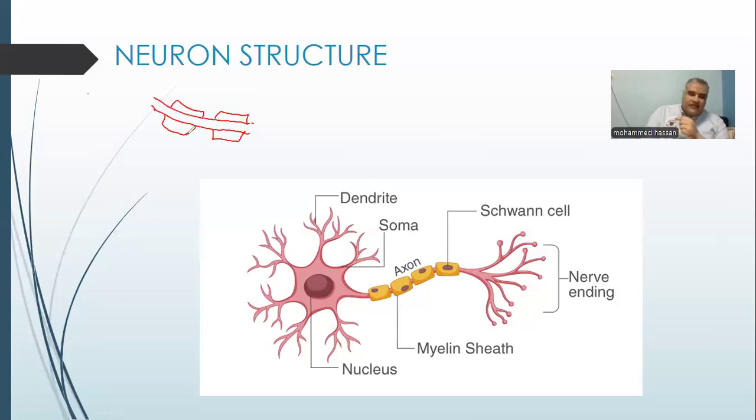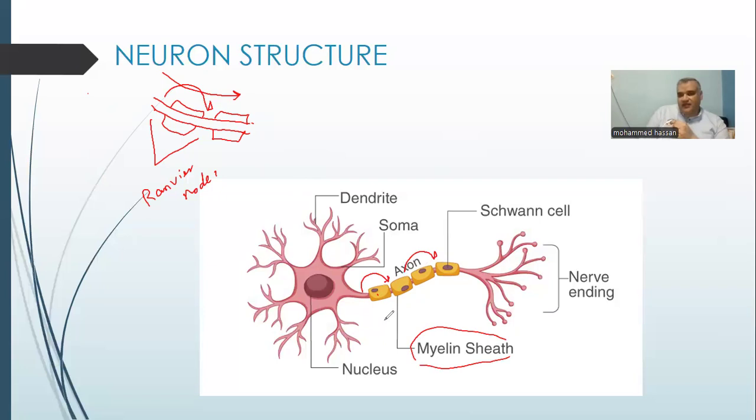What is the reason why some parts are not covered with myelin sheath? These parts are called Ranvier nodes. Ranvier nodes allow the nerve impulse to move quickly by jumping from one node to another, because the myelin sheath is an insulating layer that doesn't allow the nerve impulse to pass through it, so it jumps from one node to another.